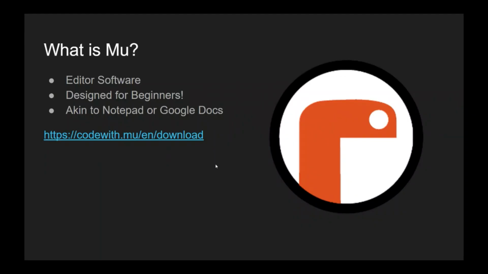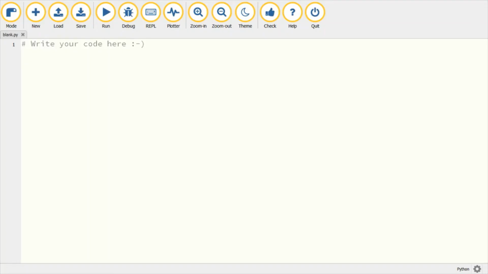If you're unable to download Mu, there are alternatives. Just contact whoever is the current programming lead. This year would be me or Kai. If you didn't choose the correct mode for some reason, you can always change it by clicking Mode over here.